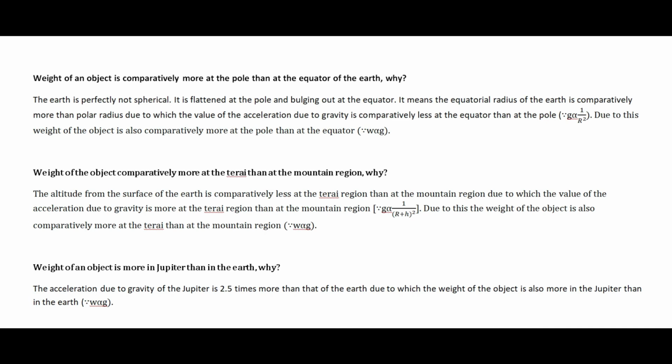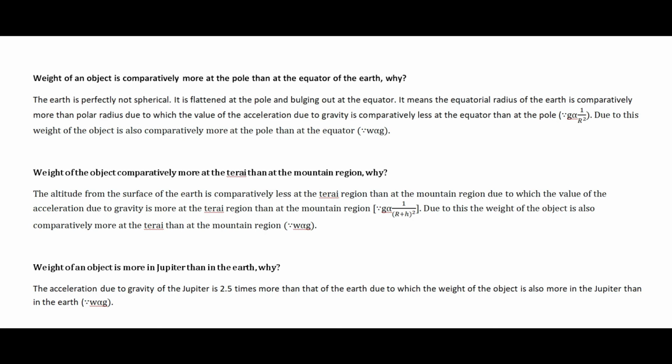Here is also an inverse relation, opposite relation. Because of this relation, g ∝ 1/(R+h)², we know the Tarai region is at low altitude, so value of the acceleration due to gravity is more in the Tarai region than in the mountain region. And when the value of the acceleration due to gravity is more in the Tarai region, then the weight of the object is also comparatively more in the Tarai region.